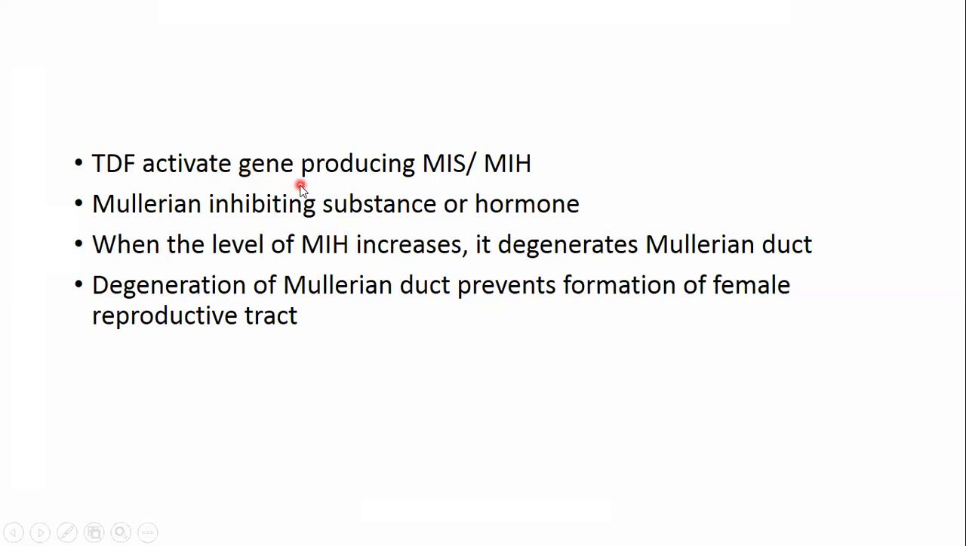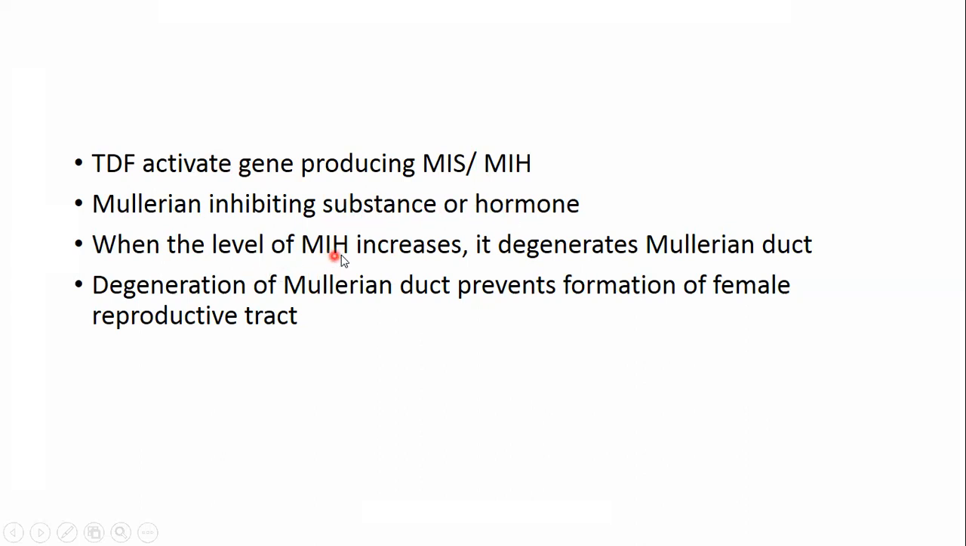So TDF activates a gene that is producing MIS or MIH. TDF itself is a product of SRY, and TDF further acts as a transcriptional factor or a regulating factor, and it controls the activity of different genes. So TDF further activates the gene, and that gene produces a product named MIS or MIH. MIS or MIH is an abbreviation of Mullerian inhibiting substance or Mullerian inhibiting hormone.